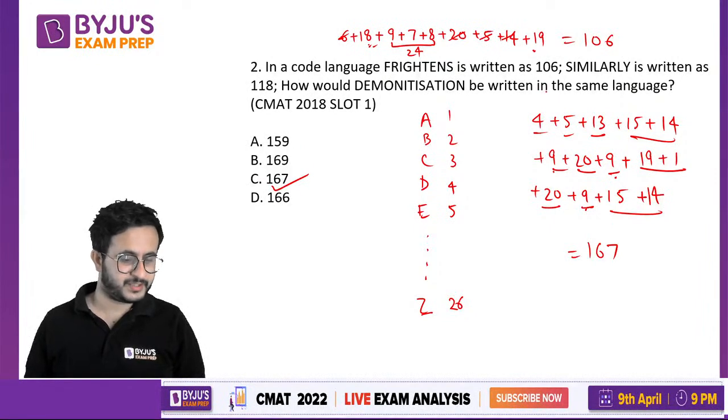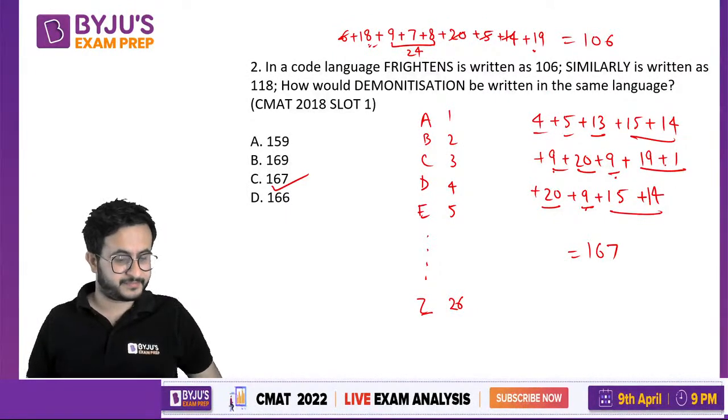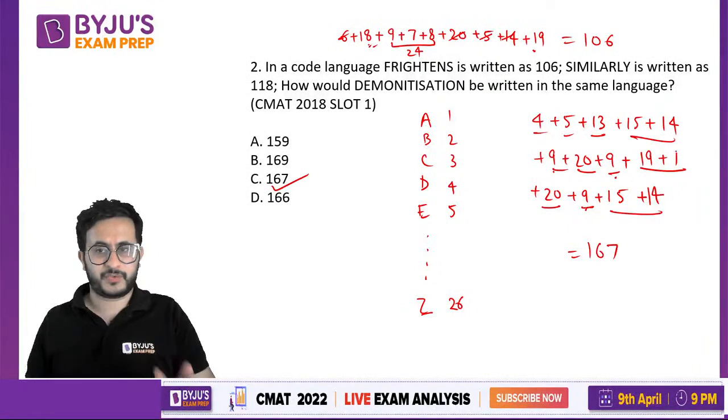So most of you have answered. Samrat is getting 169. Samrat, please add again. Try to add again. You should get 167. Okay, I hope others got 167.